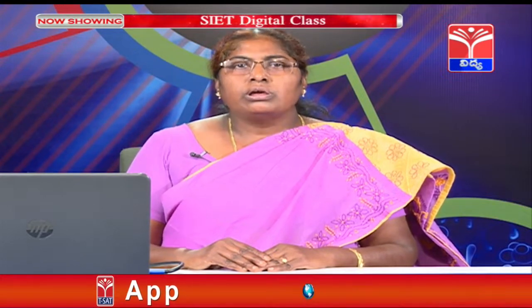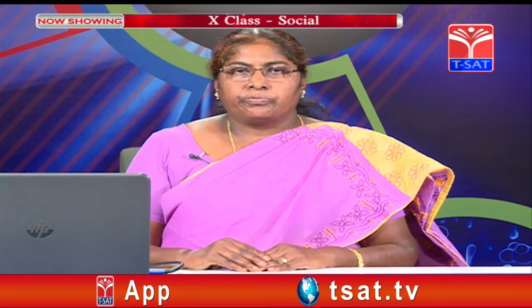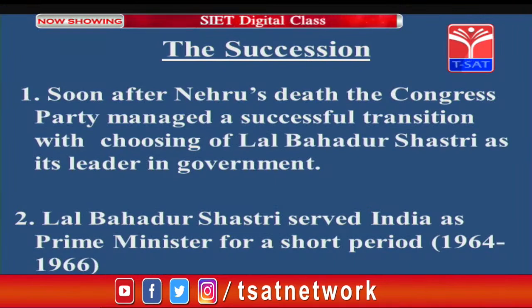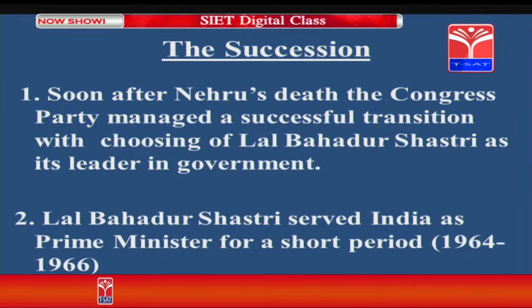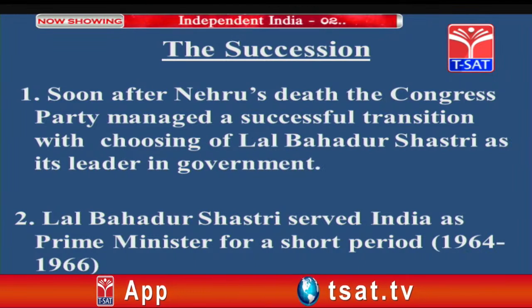Students, it was in the year 1964 that Jawaharlal Nehru died. So, the Congress party was almost in a dilemma about who would be the next Prime Minister to lead India. The transition was very successful in choosing Lal Bahadur Shastri as the second Prime Minister of India. Soon after Nehru's demise, the Congress party managed a successful transition with the choosing of Lal Bahadur Shastri as